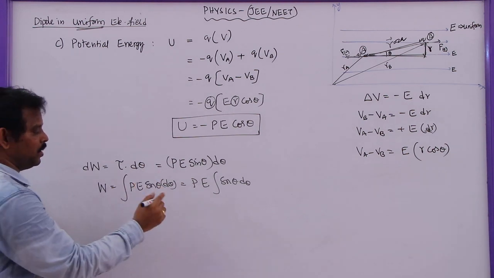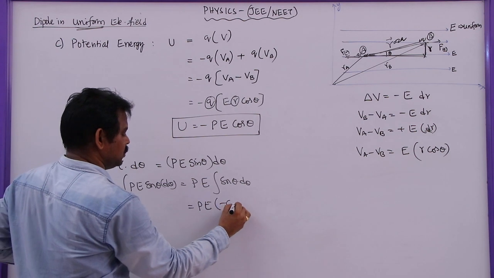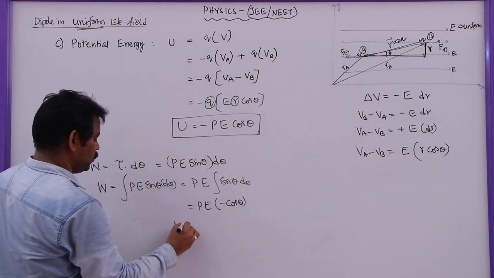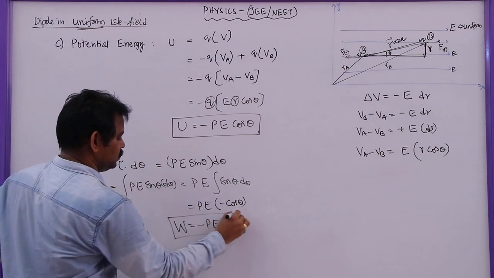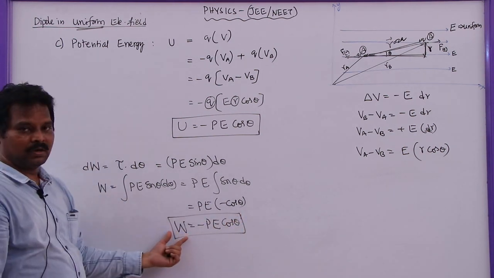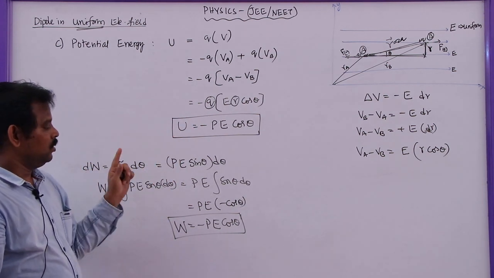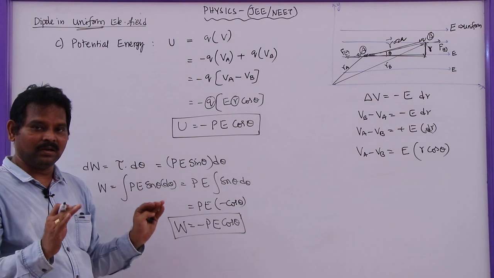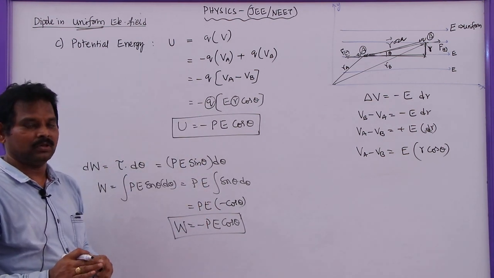So without limits, let me find this one first. This will become PE times the integral of sin theta, which is minus cos theta. So the total work done is given by minus PE cos theta. This is the work done, and this work done will be stored as potential energy. Both equations are similar. In competitive exams, we are interested to remember only the final expression but not the approach.